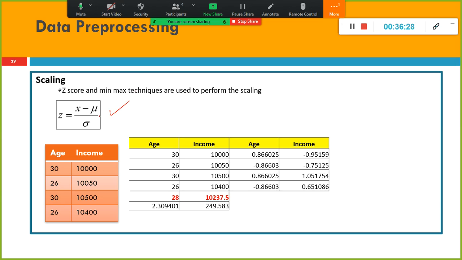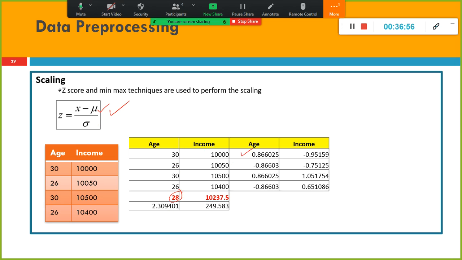Z-score is a popular one: (X minus mu) divided by sigma. Mu is your average and sigma is your standard deviation. So in this case, if you look at the age, the mean of the age is the mu. Say I call it 28, and the standard deviation is this one. Just plug in the values: 30 minus 28 divided by this one, you will get this value, right?